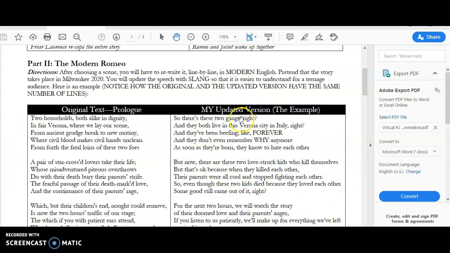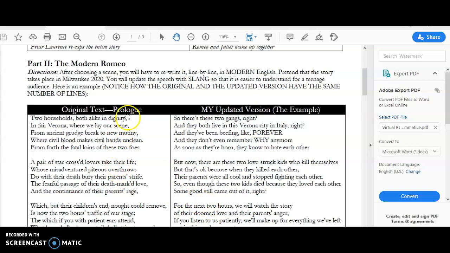So this is not in the play. This is me explaining what this would sound like in Milwaukee in 2020. Obviously, I'm even going to write different than you're going to write, so feel free to add any kind of slang that you want to make this interesting. But please notice that they have the exact same number of lines. I didn't make my version any shorter or any longer.